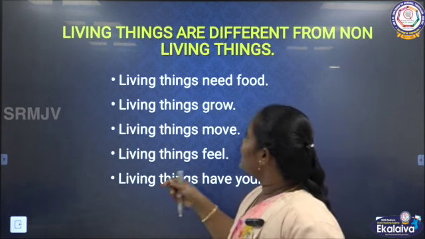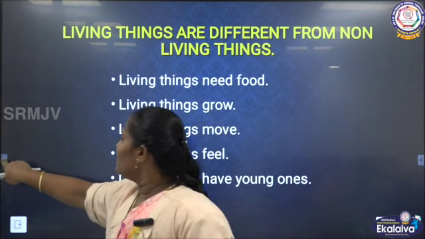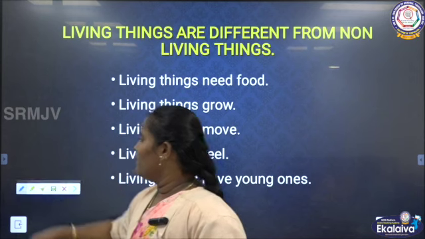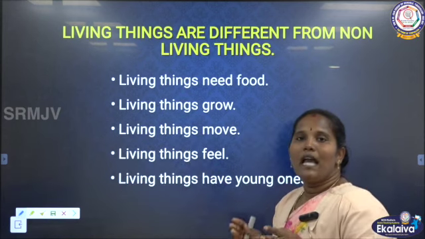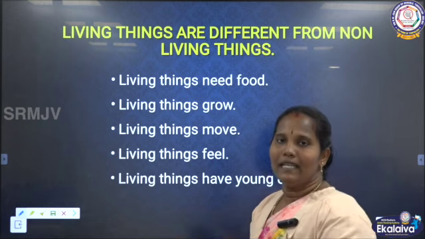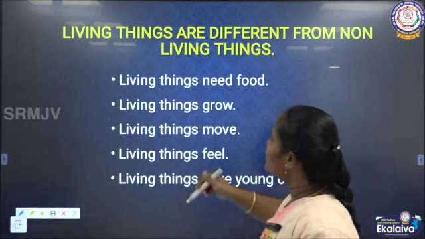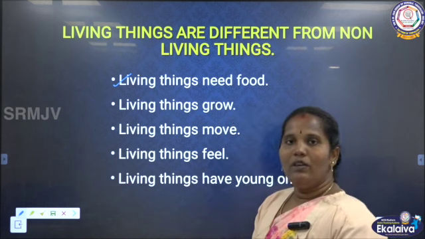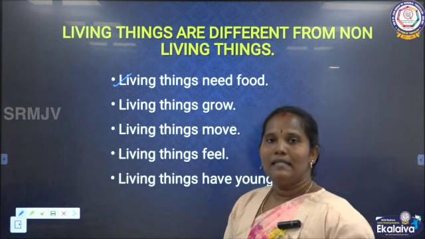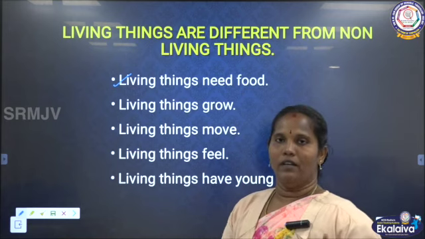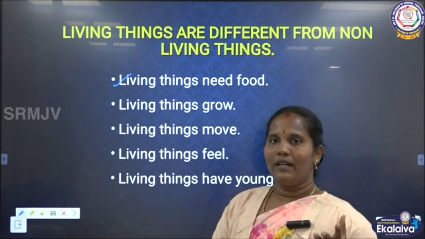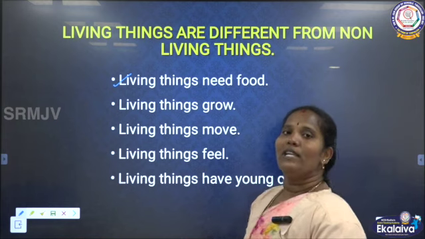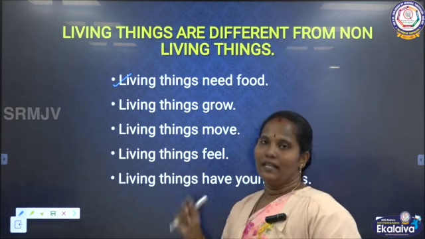Then we can say that living things are different from non-living things. See, living things have special features compared to non-living things. What are the special features? Living things need food. We know that, without food we cannot live. Even animals, insects, everything needs food. They have different food habits, but they need food, because food gives us energy. That's why they need food.